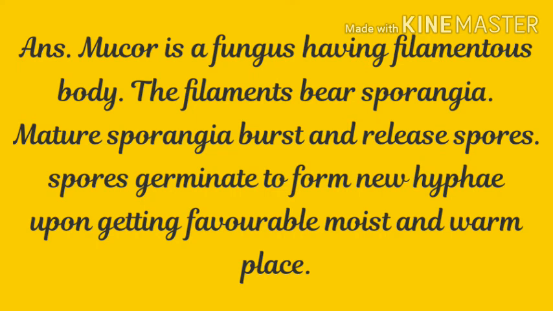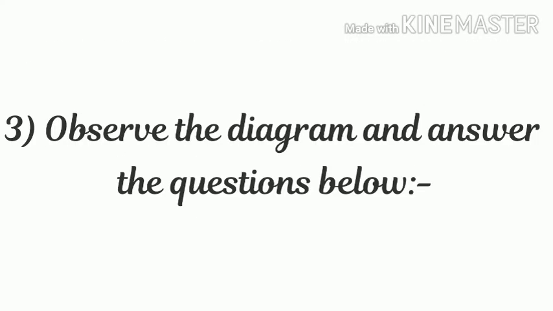3. Observe the diagram and answer the questions below. Dear students, this type of question can be asked for 5 marks in the board exam. Let's see the diagram.